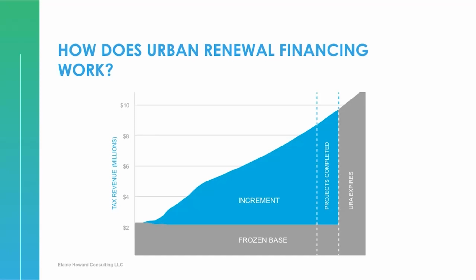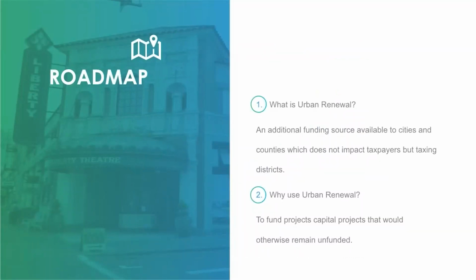Because urban renewal areas can incur debt, often the urban renewal area will have completed all of the identified projects, but will still be collecting property tax revenues to pay off the incurred debt. Finally, this graph also illustrates one of the typical consequences of urban renewal: an increased property tax revenue base for all taxing districts. Once the urban renewal area ends, the increased assessed value then becomes taxable assessed value for all overlapping taxing districts. In summary, we want to answer the topic questions for this video.